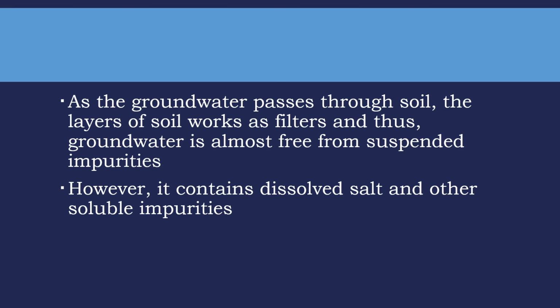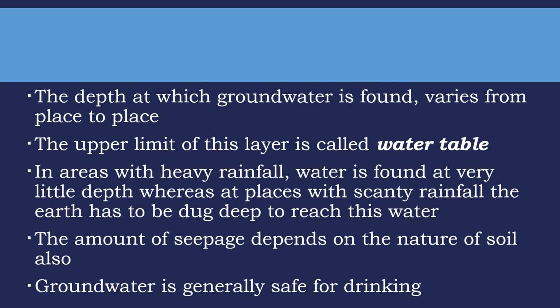As the underground water passes through soil, the layers of soil work as filters, and thus groundwater is almost free from suspended impurities. However, it contains dissolved salt and other soluble impurities. The depth at which groundwater is found varies from place to place. The upper limit of this layer is called the water table. In areas with heavy rainfall, water is found at very little depth, whereas at places with scanty rainfall, the earth has to be dug deep to reach this water.